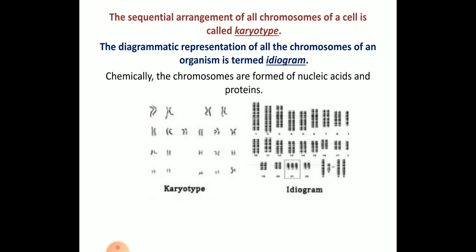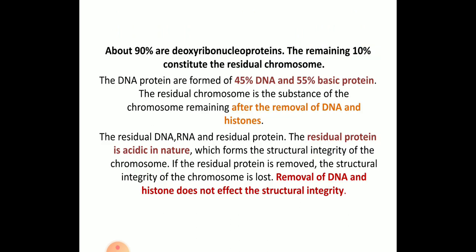The chromosomes are formed by nucleic acids and proteins. You know about the DNA, RNA and the proteins; the proteins are nothing but the histones. About 90% is deoxyribonucleoprotein and the remaining 10% forms the residual chromosome. The nucleoprotein is mainly formed by 45% DNA and 55% basic protein, and the residual chromosome is what remains after the removal of the DNA and the histones.